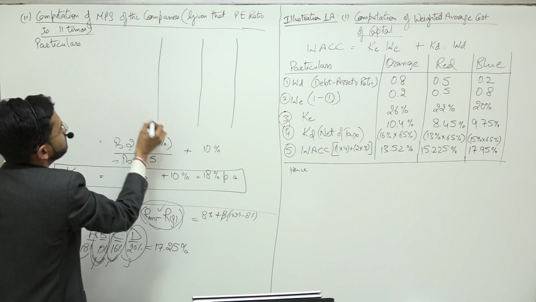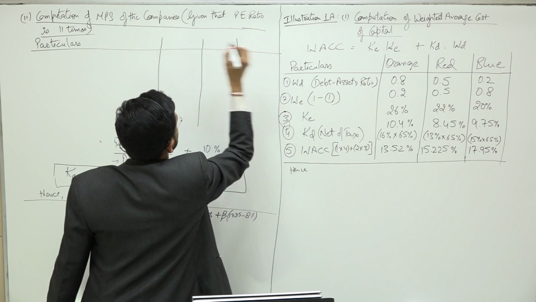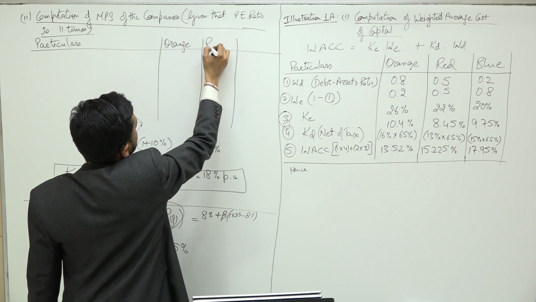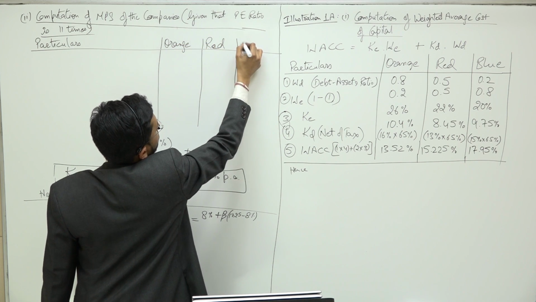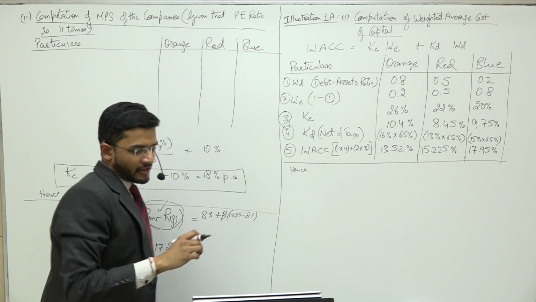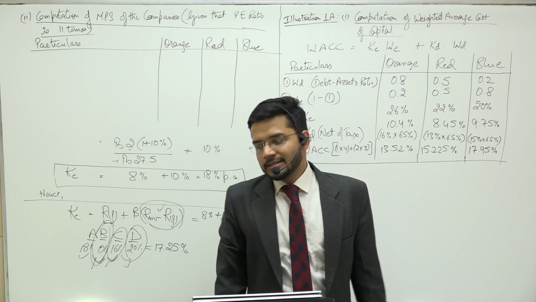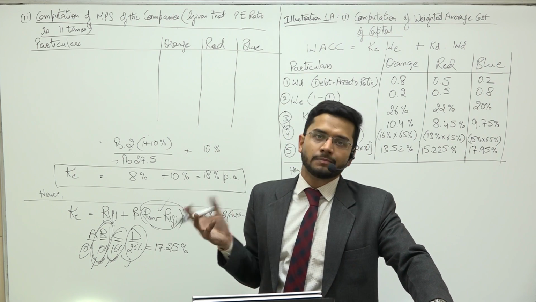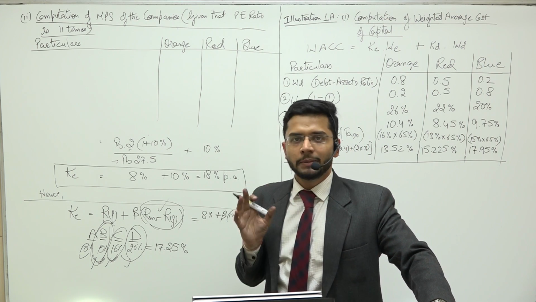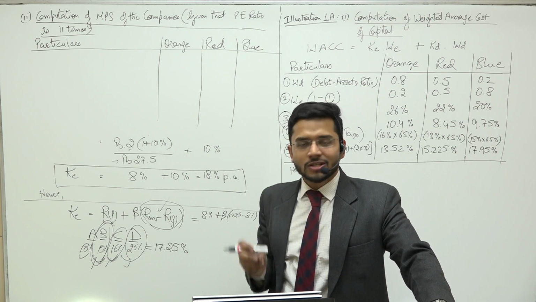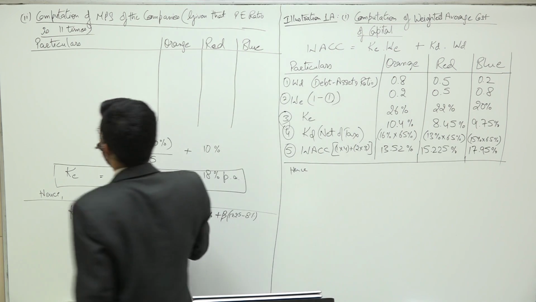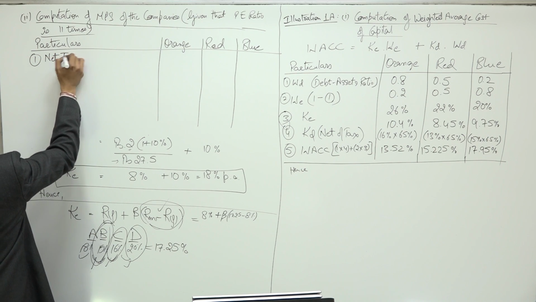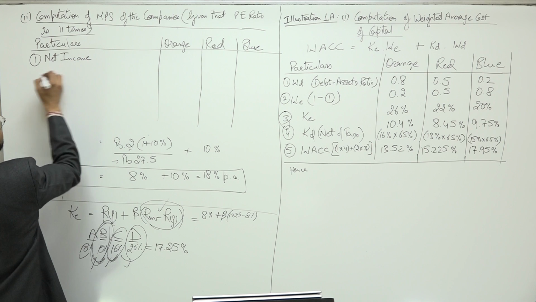So you know the formula of PE ratio. PE ratio is market price per share divided by earnings per share. So if I were to reverse this formula, guys, then the formula of market price per share becomes PE ratio multiplied by earnings per share. I already know the PE ratio, which is 11. So if you can just find out the EPS for me, I'll be able to compute the market price per share. Sir, we'll be able to find out the EPS very easily.